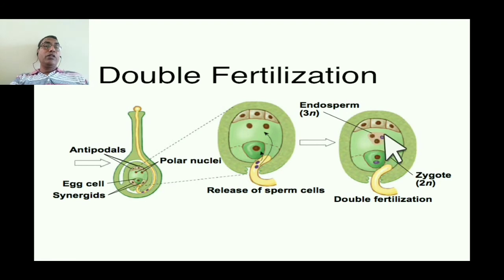Here we will find three nuclei, so here the triple fusion takes place. This triple fusion leads to the formation of the primary endosperm nucleus, and this primary endosperm nucleus then forms the endosperm, and then one of the male gametes fuses with the egg here, and it is forming the zygote. Here it is a green colored zygote, and here the pink colored endosperm kind of a cell, or endosperm, which is just forming. Therefore double fertilization is the uniqueness of the angiosperms.